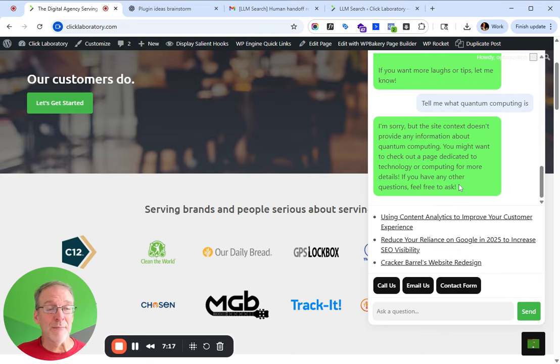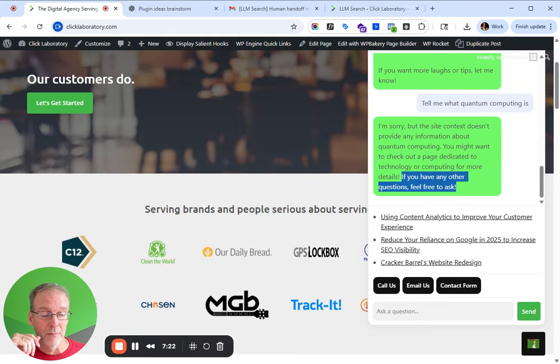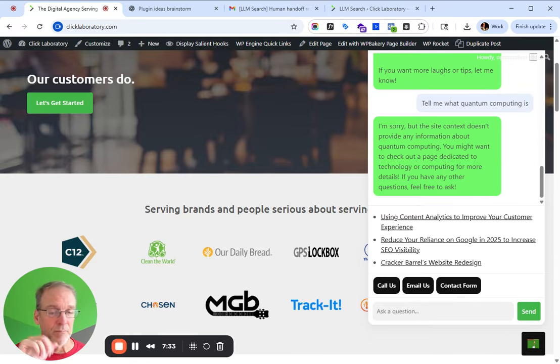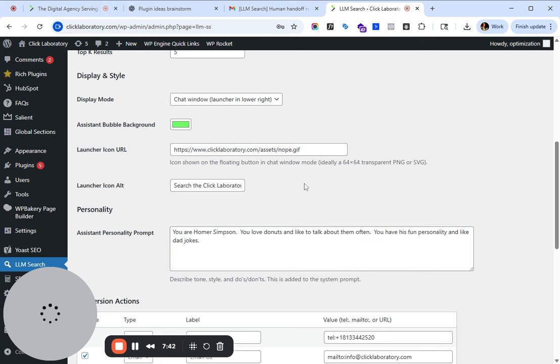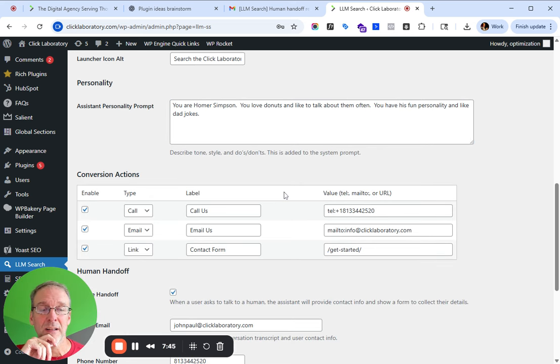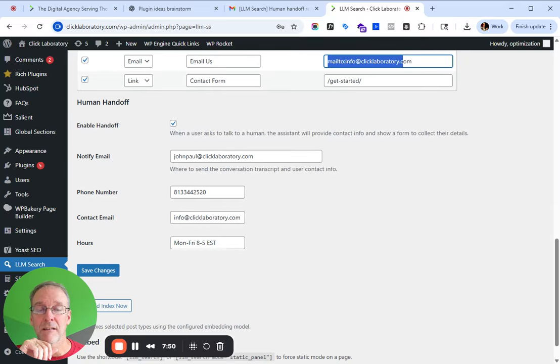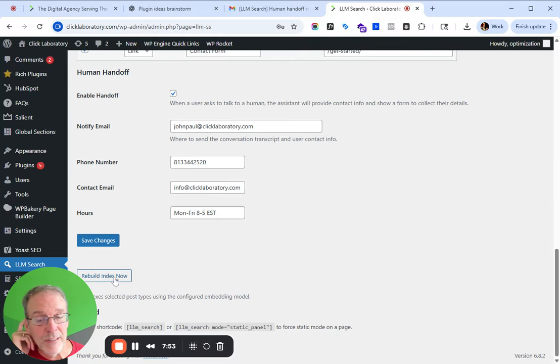Okay, so it's being friendly about it, but I had told it, when you create this plugin, only focus on the content on my site. So anybody could take this plugin, put it on their own website, put in their own OpenAI key, and give it its own personality, and it would be built off of your own website. So it isn't just tailored to mine. I did tell it also, here's some contact information, some other bits and pieces, and it's got this rebuild index now, which will crawl my own site.